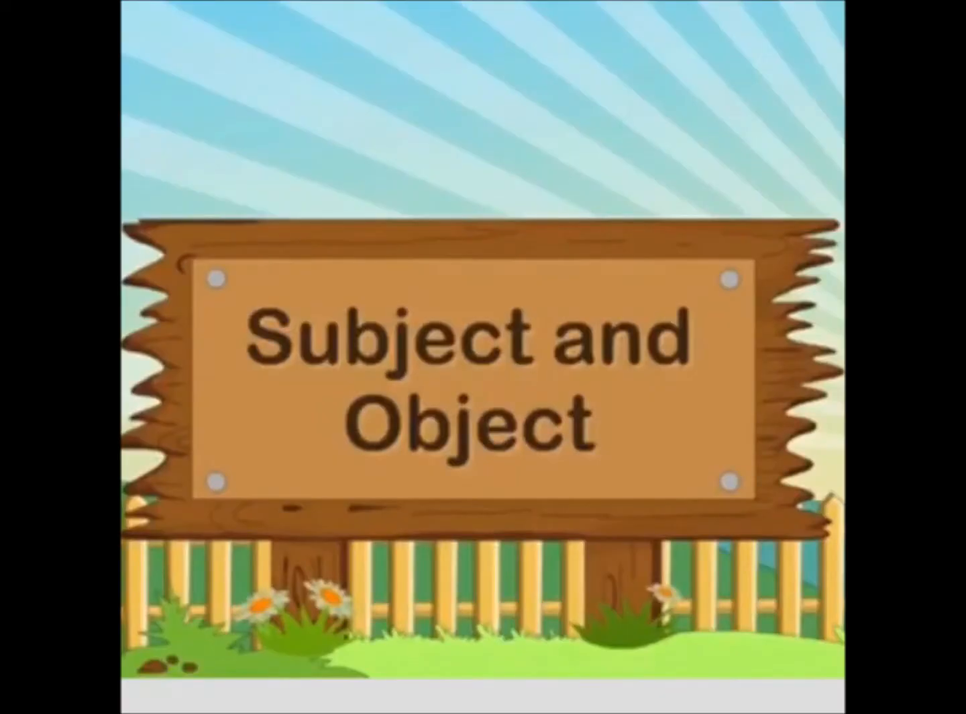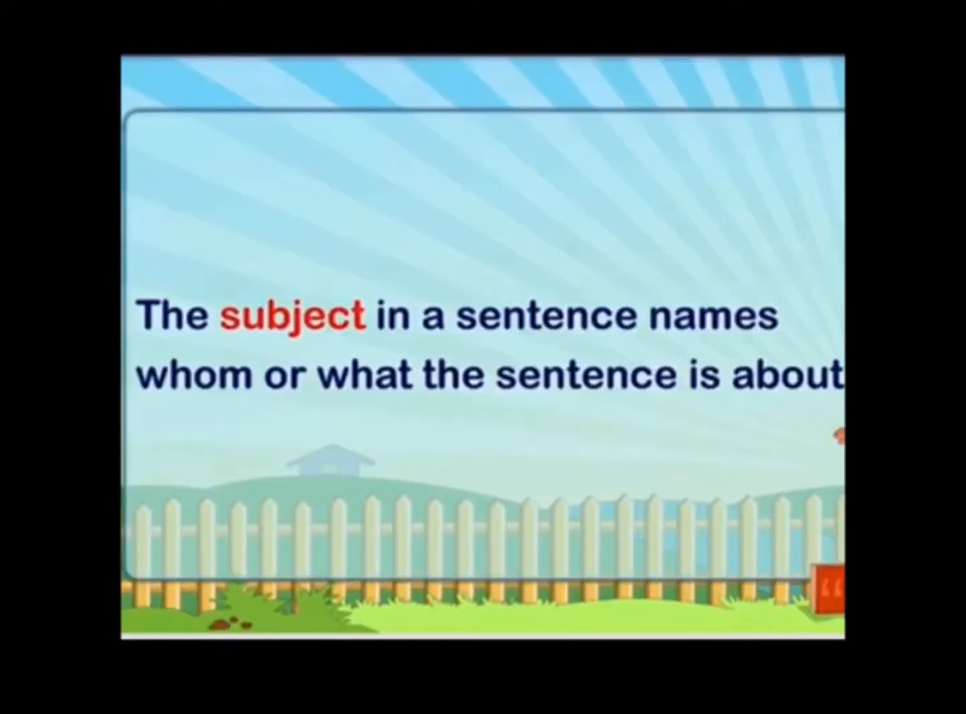What is a subject and what is an object? Let's begin our topic, subject and object. The subject in a sentence names whom or what the sentence is about. It means about whom we are talking in the sentence will be the subject. Is it clear to you? About whom we are talking in the sentence. This will be more clear when you see some of the examples.